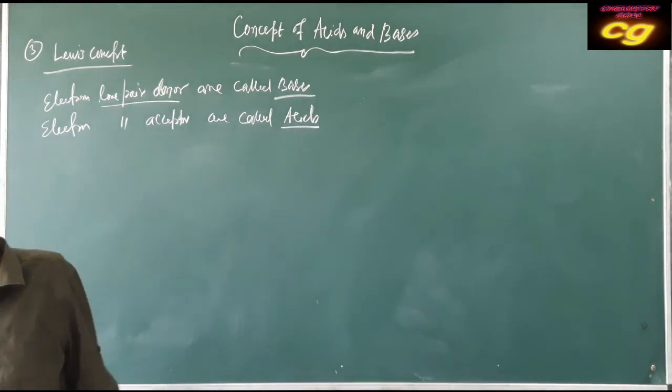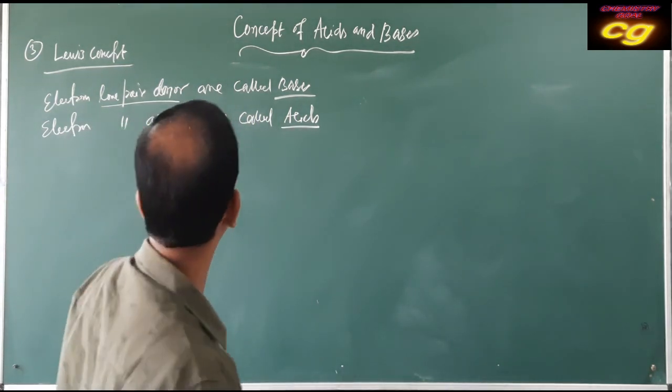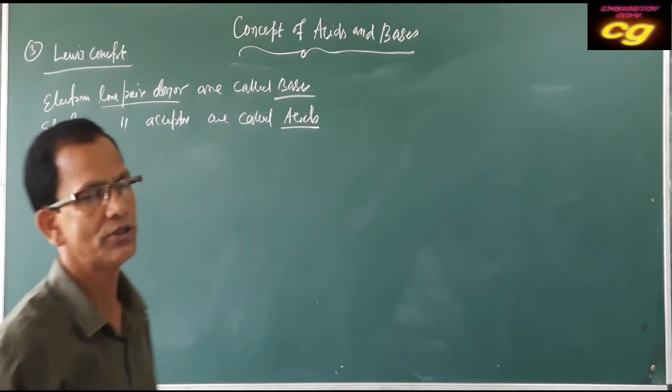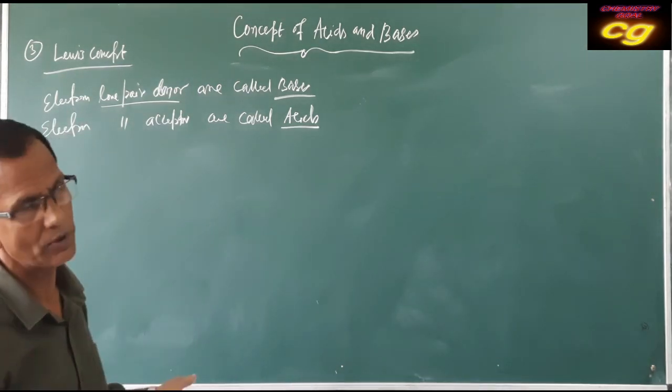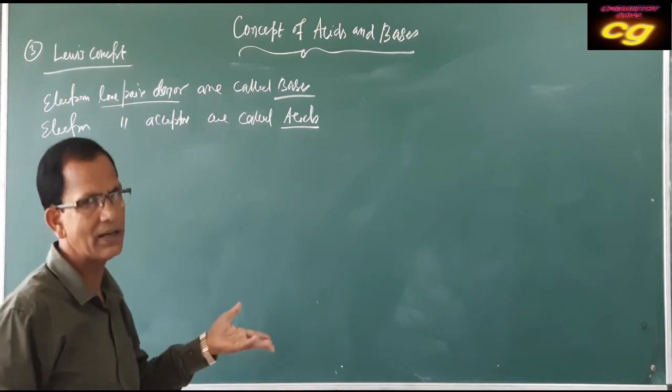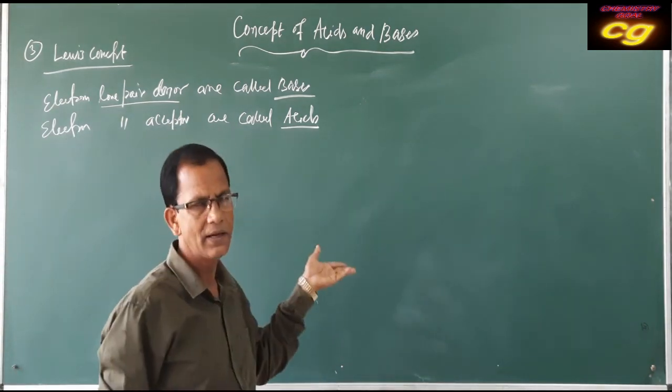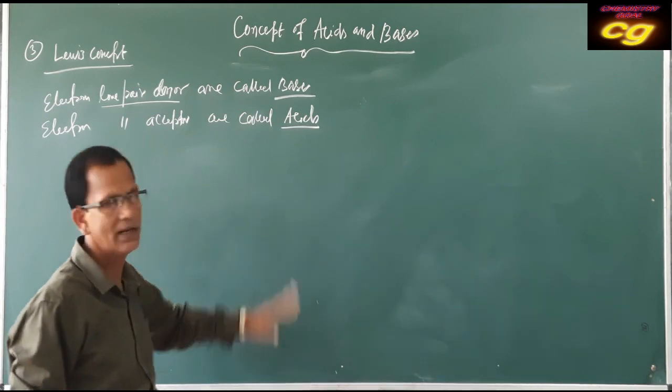That means electron donors are called bases, electron acceptors are called acids. That is in the concept of electron transfer. If an electron is donated, that is a base; if accepted, that is an acid.